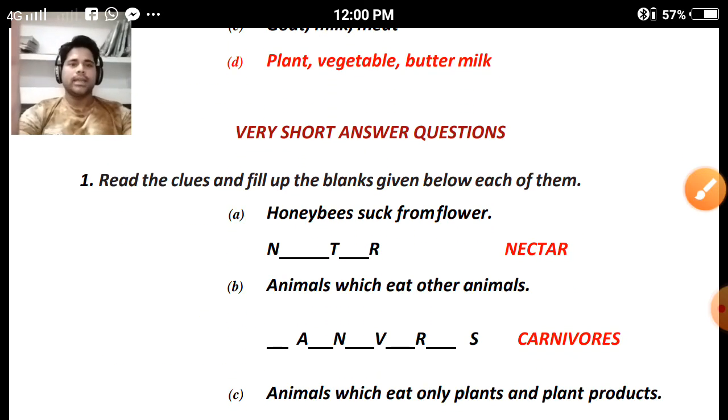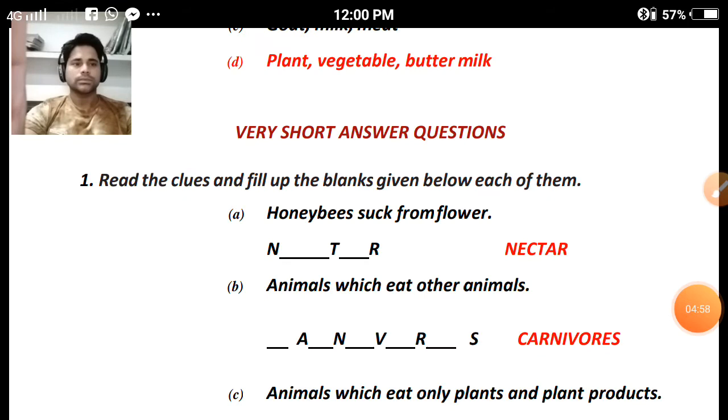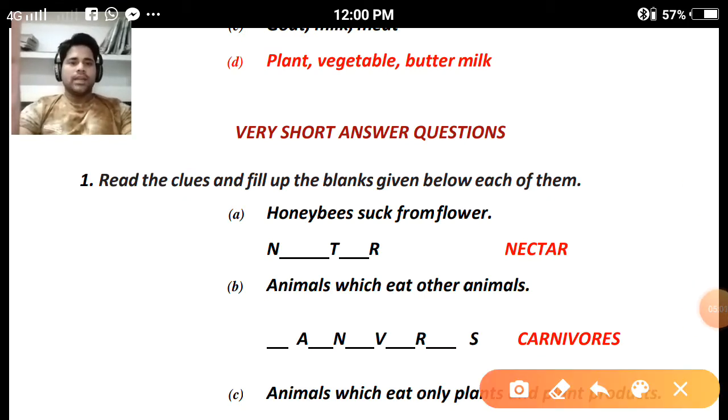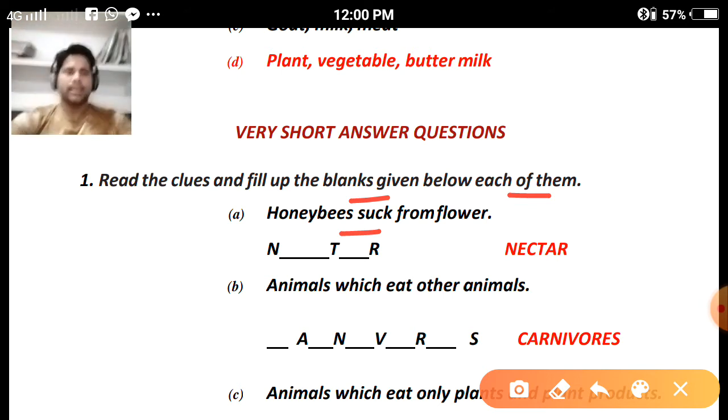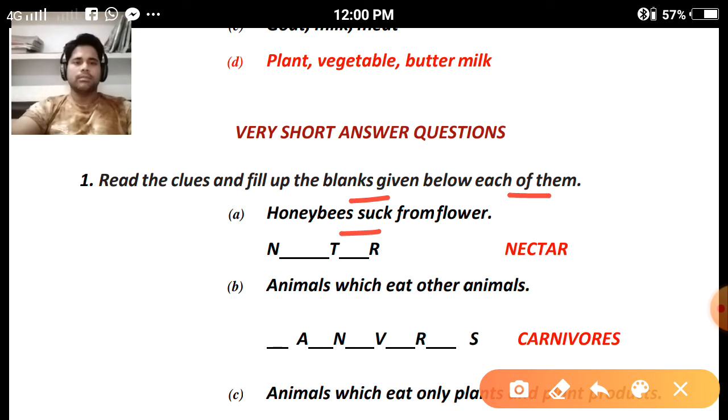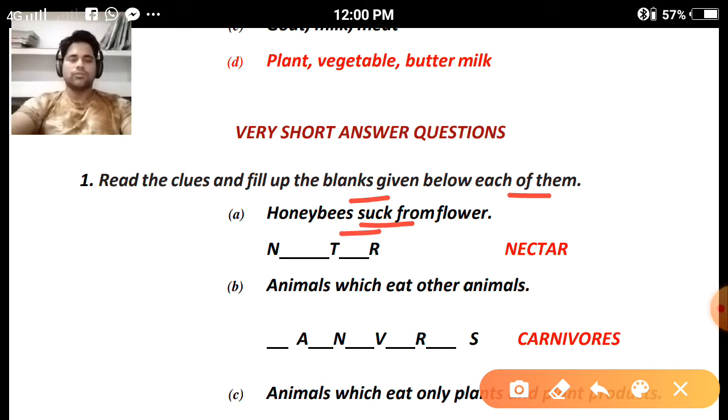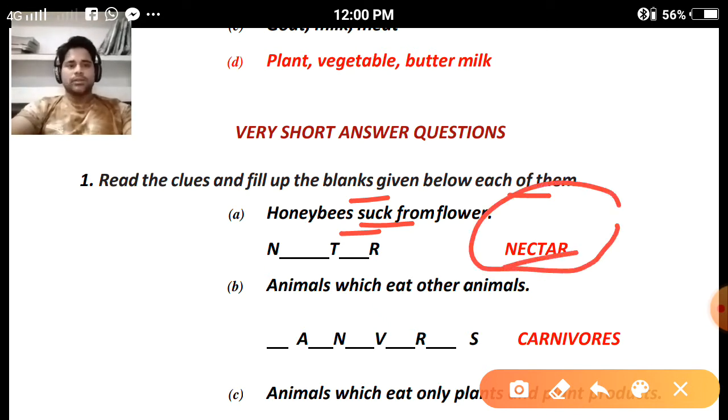The next category we are taking is very short answer questions. Read the clues and fill in the blanks given below each of them. First question: honeybees suck from flower. What do they suck? N, T, R, and some spaces are given. What alphabets can we put to make a meaningful word using the clue? Honeybees suck nectar from flowers, so nectar will come. In the vacant spaces you can write the correct alphabets and make the meaningful words.